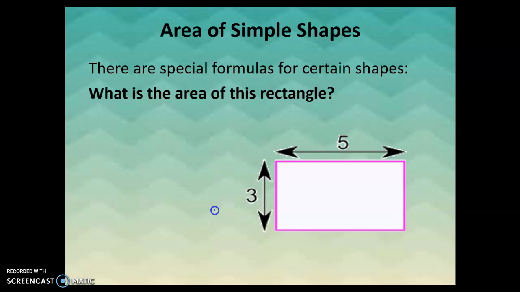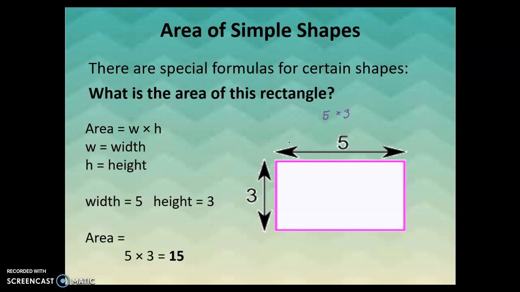This is a 5 by 3 rectangle. We would write that as 5 by 3, and you can see that the operation there to find the area is multiplication. So we have 5 units by 3 units. We take the width times the height, or the length times the height, or the length times the width, however you want to word it. And we get that the area is 15, and we don't have a unit here. So if this was 5 units, and this was 3 units, we have 5 times 3 is 15, and units times units is written as units to the second power, which we will always read as units squared. So the area is 15 units squared.